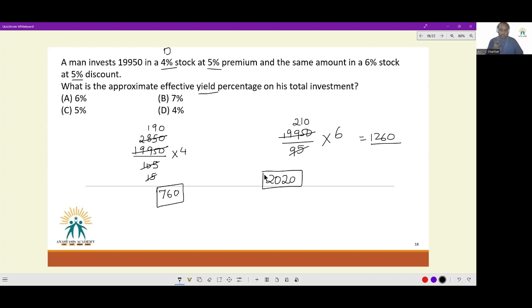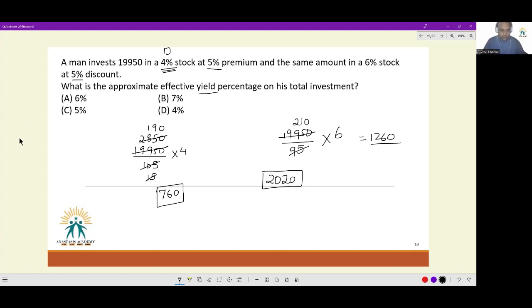Now see, whenever you're making an investment, we know that the dividend rate is 4%. But is that your rate of return? Not really. Because this dividend rate is mentioned on face value. But you don't buy shares at face value. You don't get your return on face value. The investment that you made is always at market value.